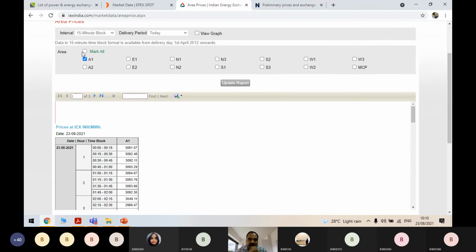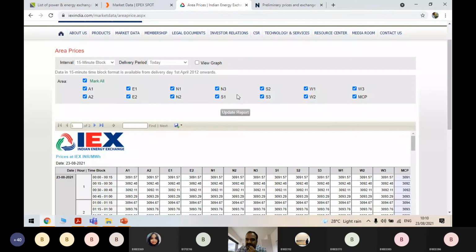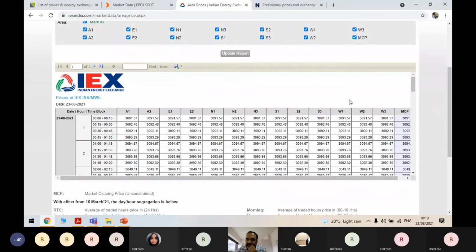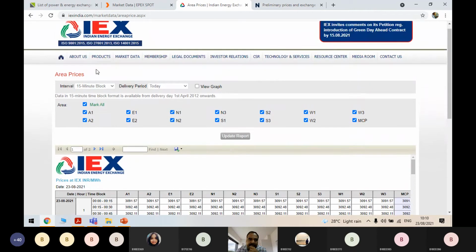This is for area 1. How areas are there, I too don't know better because I don't have any information how areas are updated in this IEX. What I can say is these are different areas, east, north and south, and these are the areas basically, west areas. So in areas they have put different states in different areas basically.